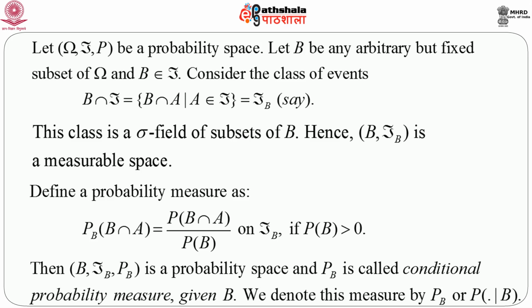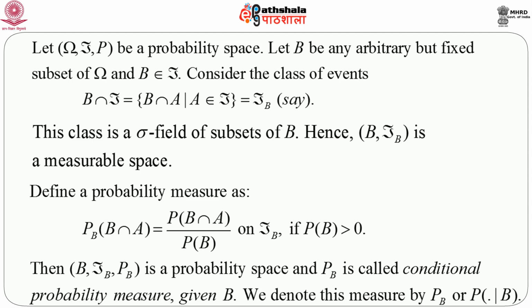So B is the biggest set, like omega. B basically plays the role of omega in a normal probability space, and it can be shown that script F_B is also a sigma field. So, (B, script F_B) is a measurable space. Now, once we have a measurable space, we can easily define a probability measure as follows. P_B, we denote this by suffix B, P_B of B intersection A equals probability of B intersection A divided by probability of B, on script F_B, if probability of B is greater than 0.